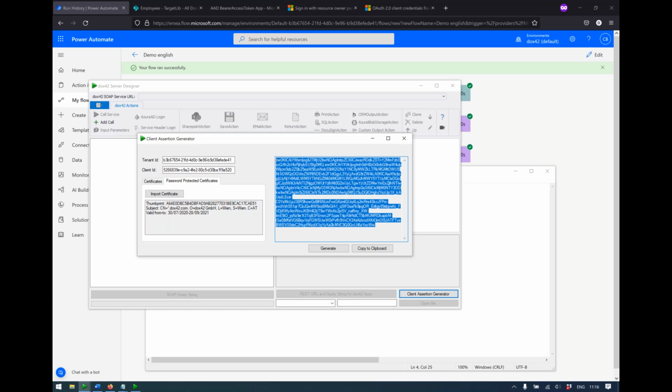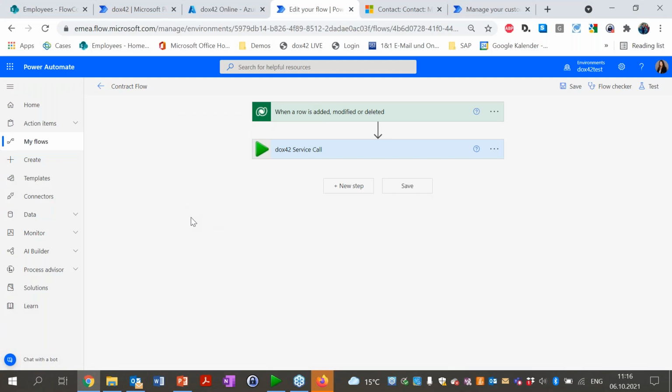Back to you, Lisa. Yes, thank you very much, Diego. So basically what Diego has shown us was how to use the Docs42 Power Automate Premium connector, and there all the authentication was external, so that means that the authentication steps you've seen with the variables and the HTTP call happened before calling Docs42.